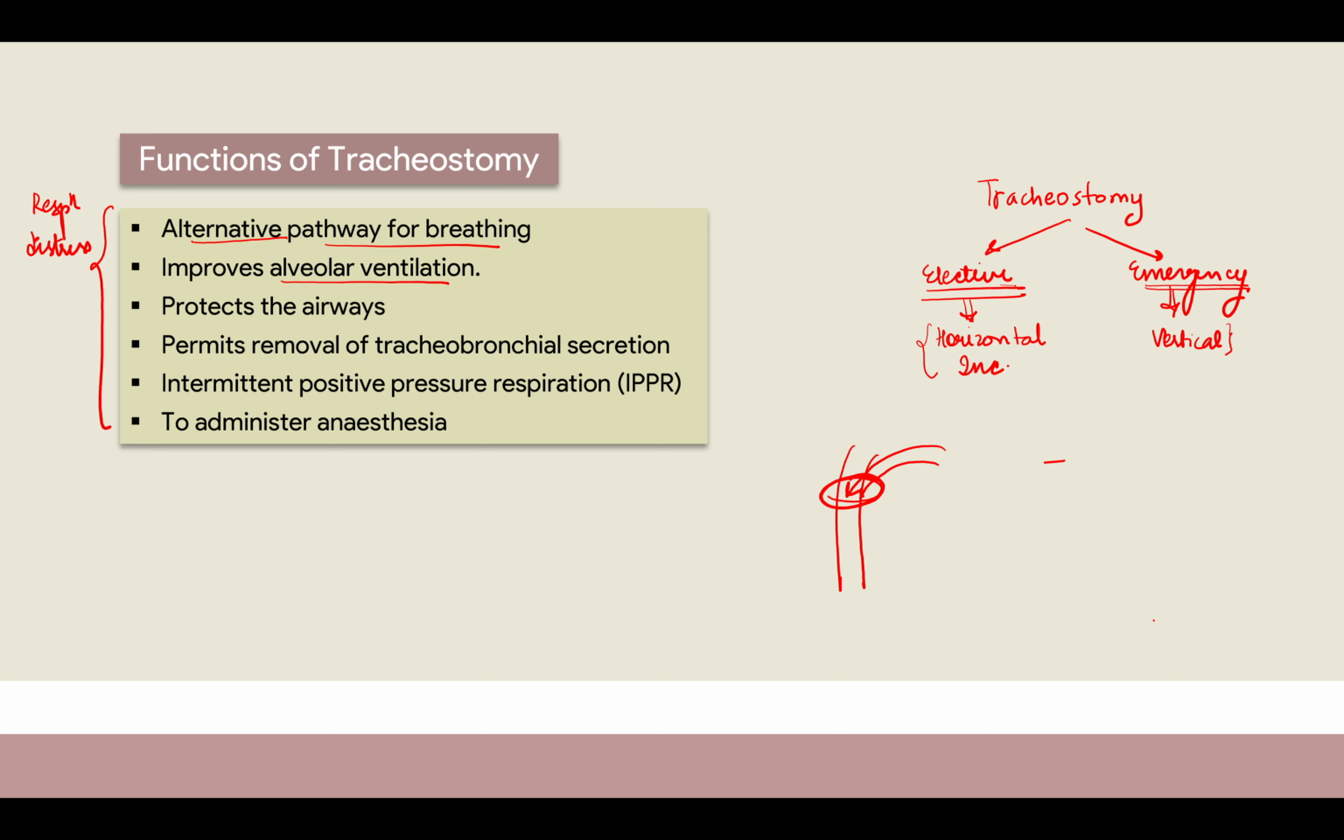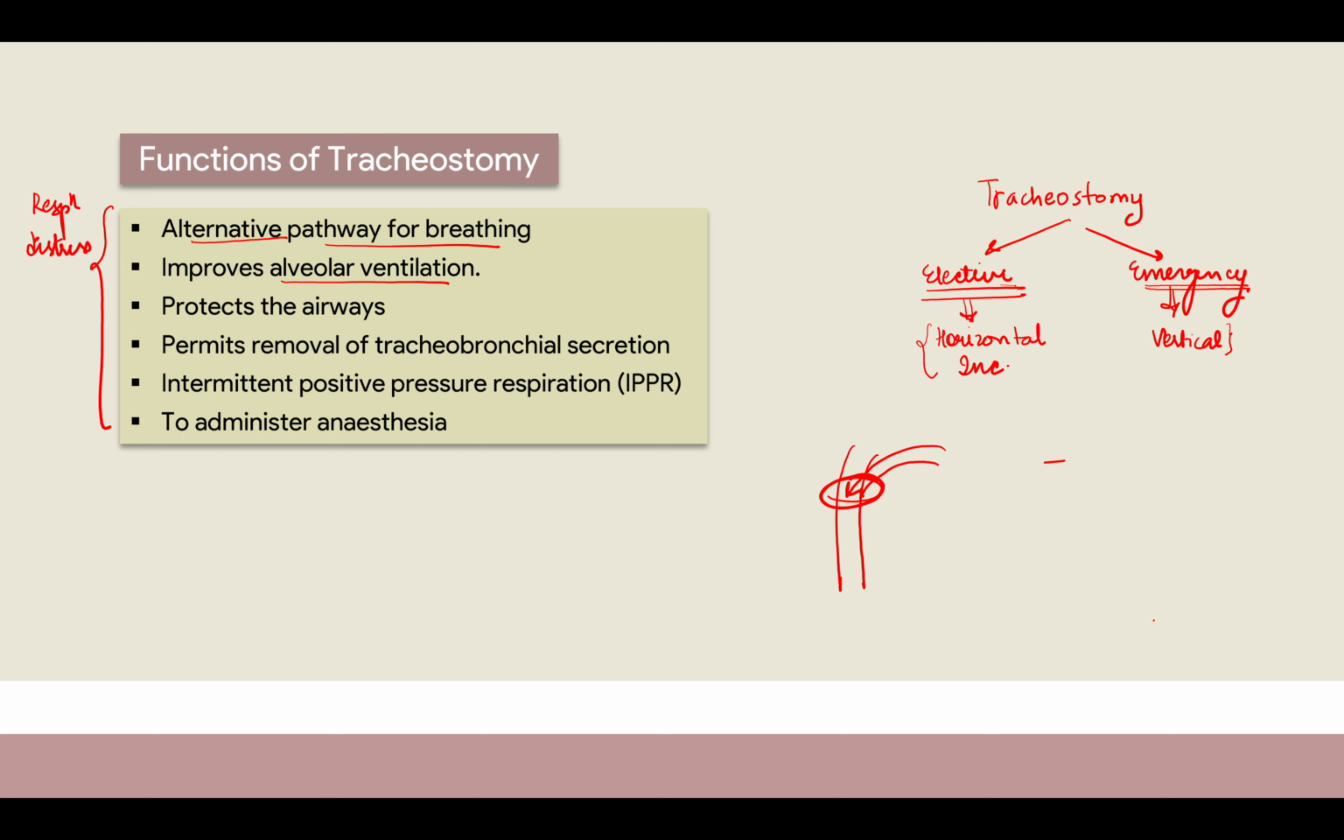But yes, it depends on the surgeon's choice also, because I have seen a lot of people doing vertical incision only in elective surgeries. But yes, according to your books, you have to know this fact that yes, horizontal is the better one cosmetically. And by the way, it depends on the surgeon's choice, for whichever kind of thing he or she is trained. Okay. Now we have to discuss what are the functions of tracheostomy, like how it helps.